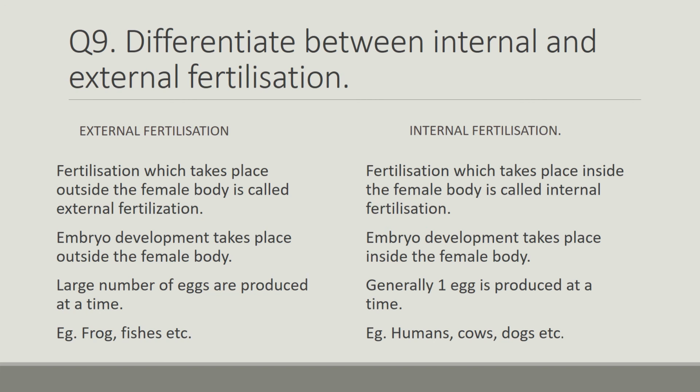In external fertilization, embryo development takes place outside the female body, whereas in internal fertilization embryo development takes place inside the female body. In external fertilization, a large number of eggs are produced at a time. Example, frogs, fishes, etc. And in internal fertilization, generally one egg is produced at a time. Example, humans, cows, dogs, etc.